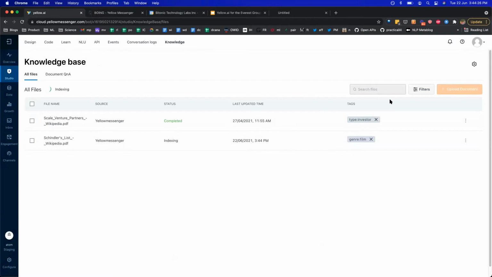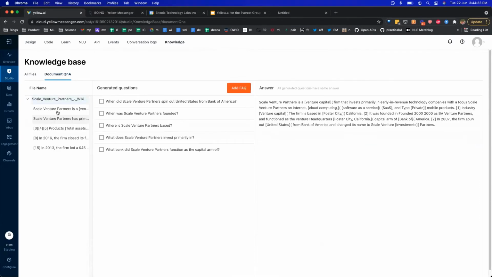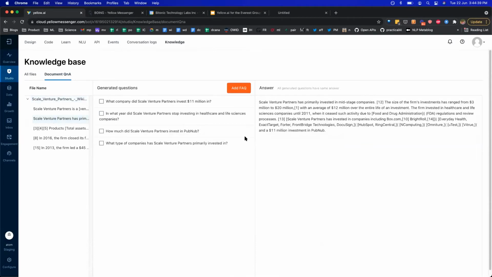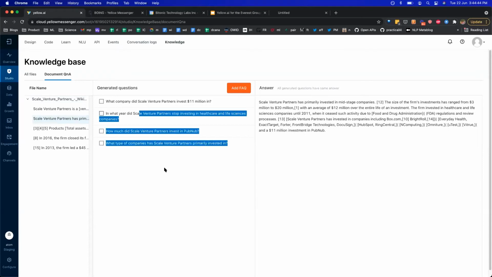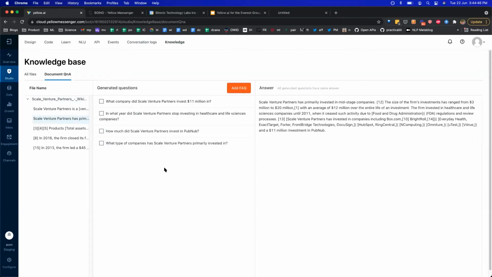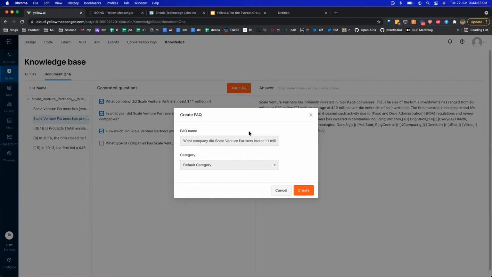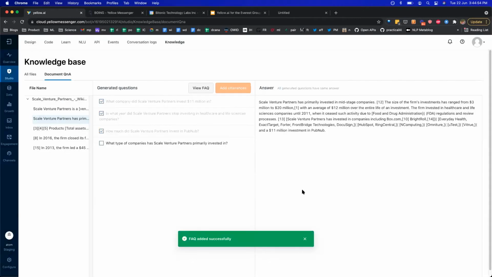Our training has started. Let me show you, for one of the documents that we had already uploaded, what the model does. This is just a sample document that we had uploaded, a Wikipedia file. Here you can see some of the questions that the model has automatically detected out of the document without any manual effort. If you feel that all of these are relevant questions, you can just go ahead and choose to add them into your FAQs, and they automatically get added there.